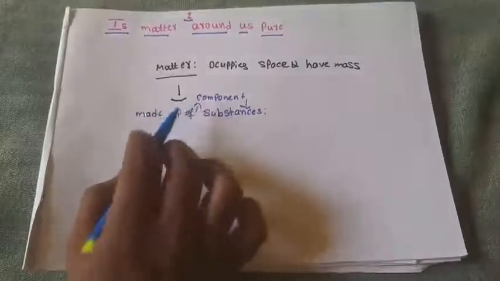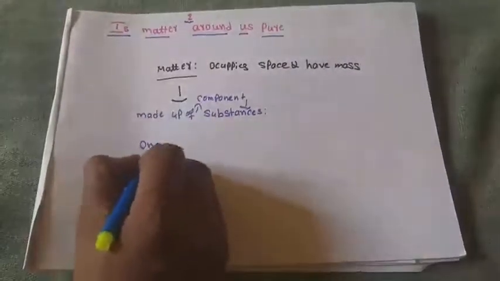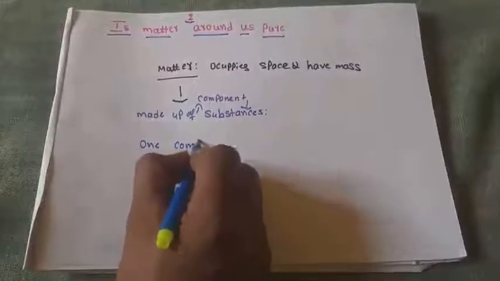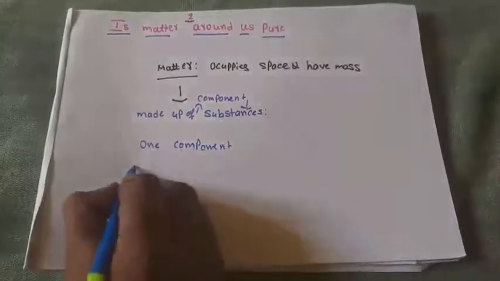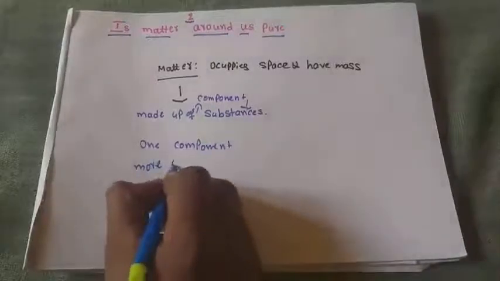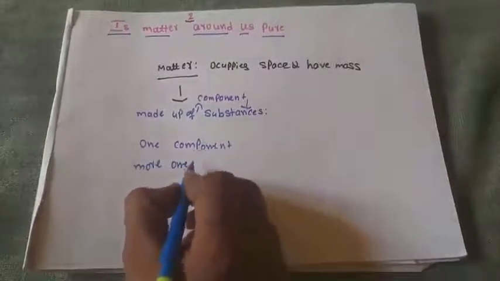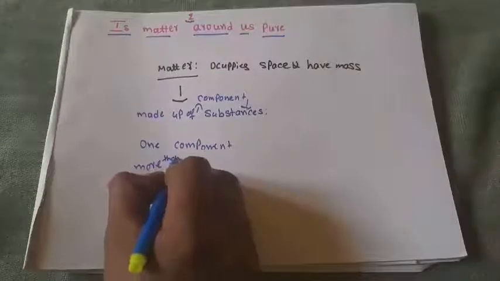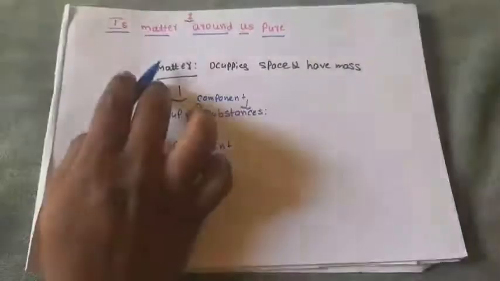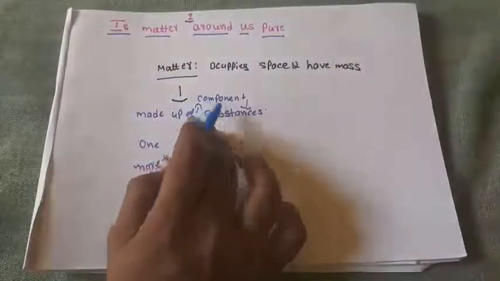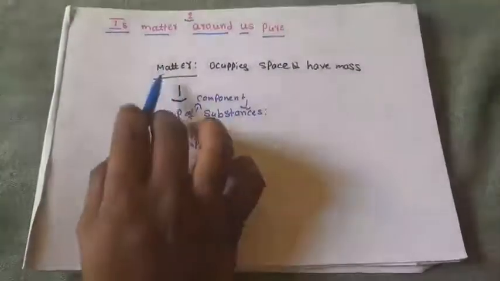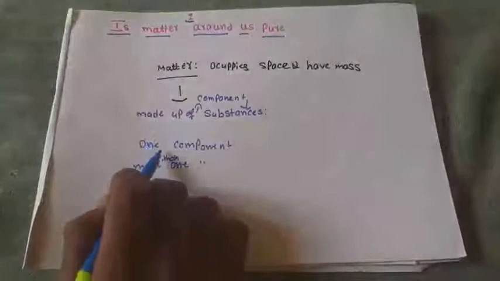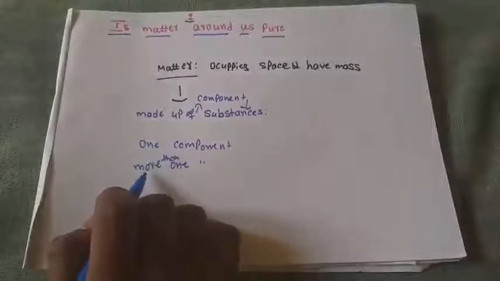These matters are sometimes made up of only one component, or they may contain more than one component. Those components are nothing but substances, so matters are made up of substances.